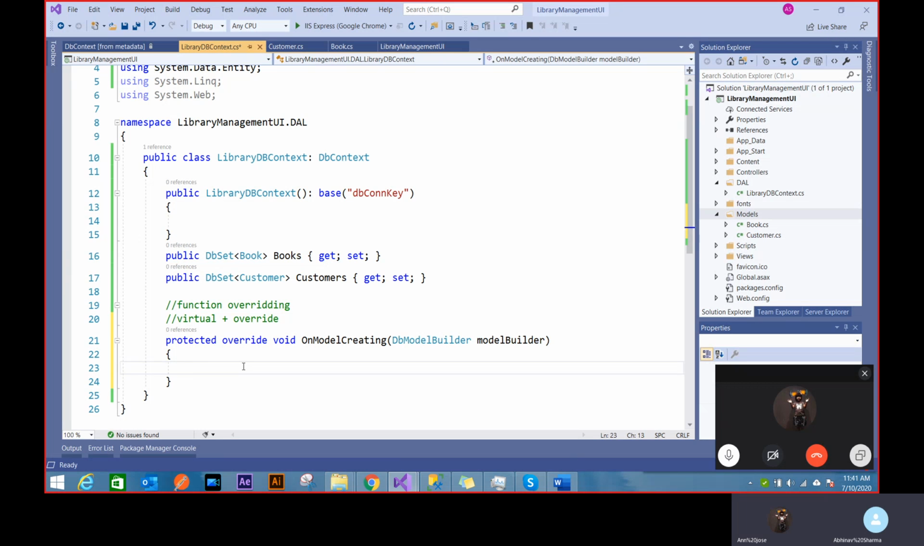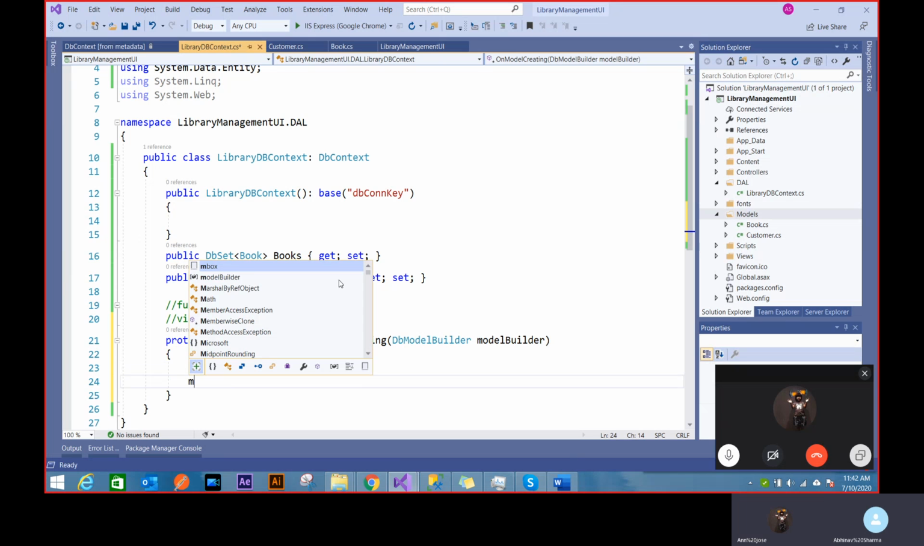So now what I want to do is, in this model creating, I can do some things which are required when this model is created. What I basically want to do is avoid the plural names of tables. So you see the books is books, the customers is customers. I don't want to create books and customers. I just want to create book inside my other table. I can do that by using this model creating function. So inside a model builder,